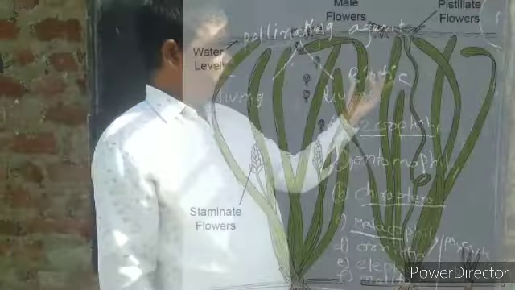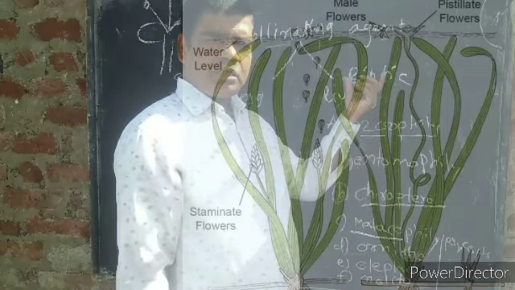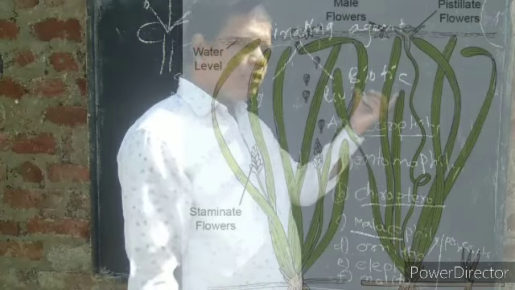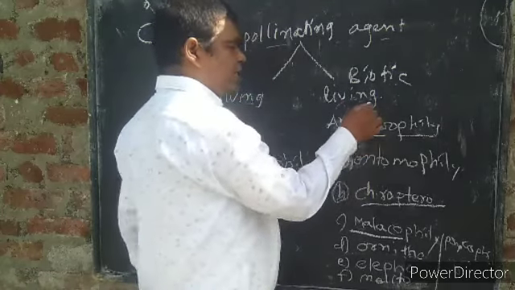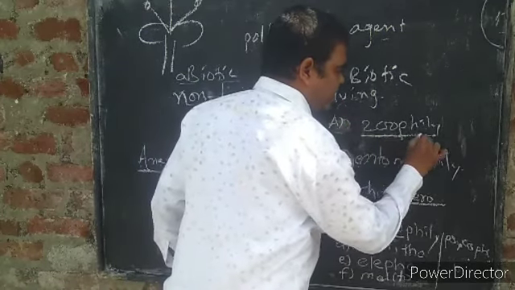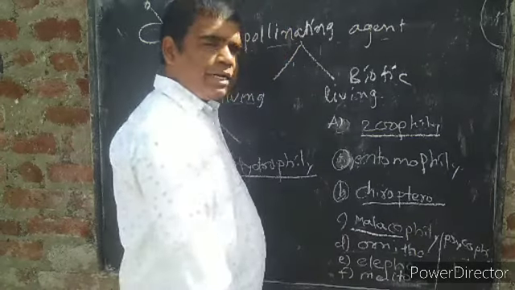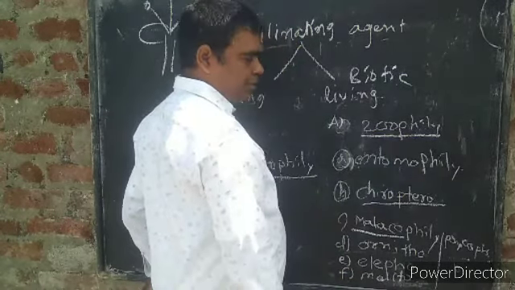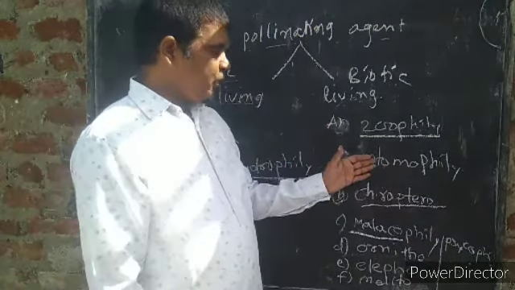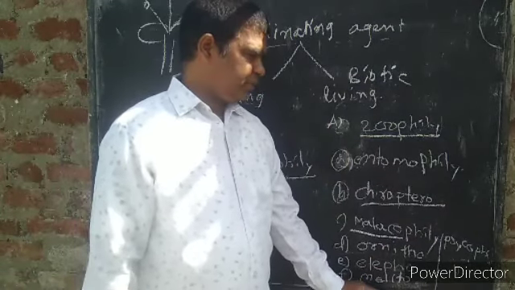Next, in the case of biotic, the pollination takes place by a living organism. If the pollination takes place with the help of animals, that is zoophily. In zoophily, we can observe different types.